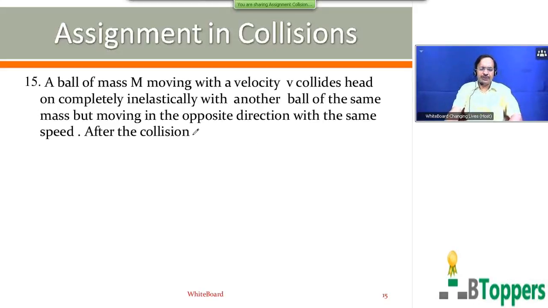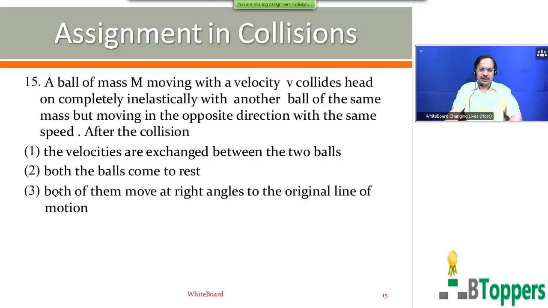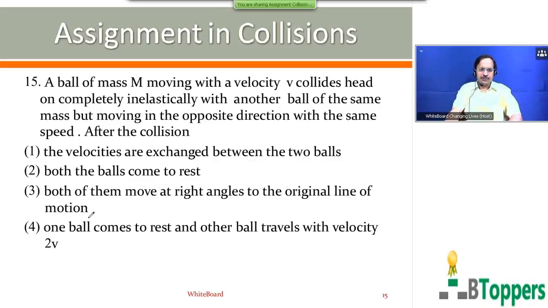After the collision, I am going to show you 4 options now. First option, the velocities are exchanged between the 2 balls. Second option, both the balls come to rest. Third option, both of them move at right angles to the original line of motion. Fourth option, one ball comes to rest, another ball travels with velocity 2v. Come on, try to answer the question.